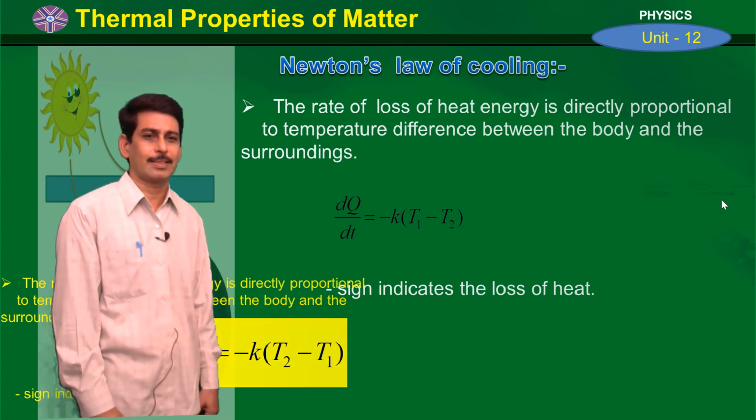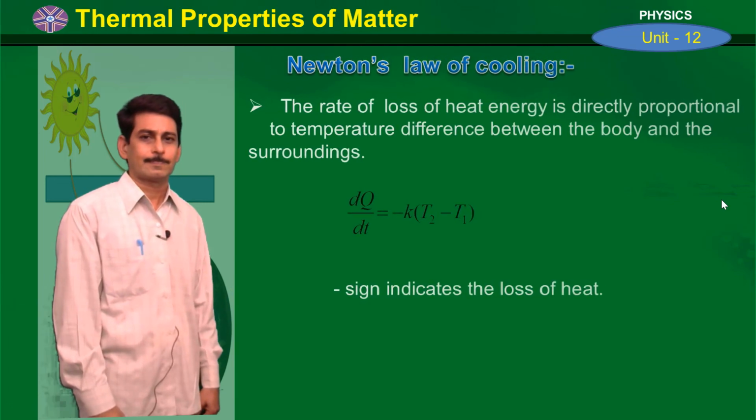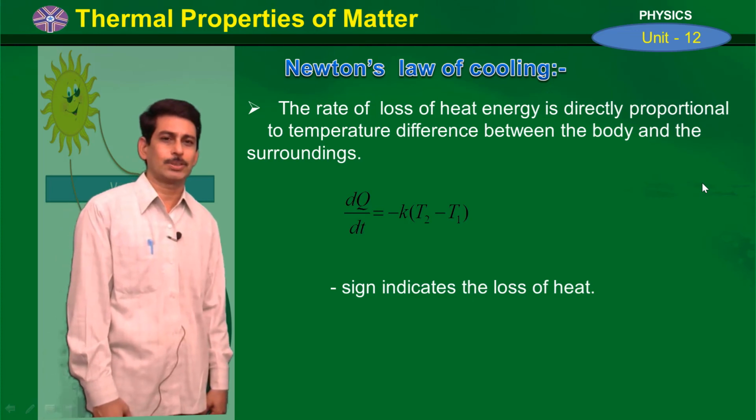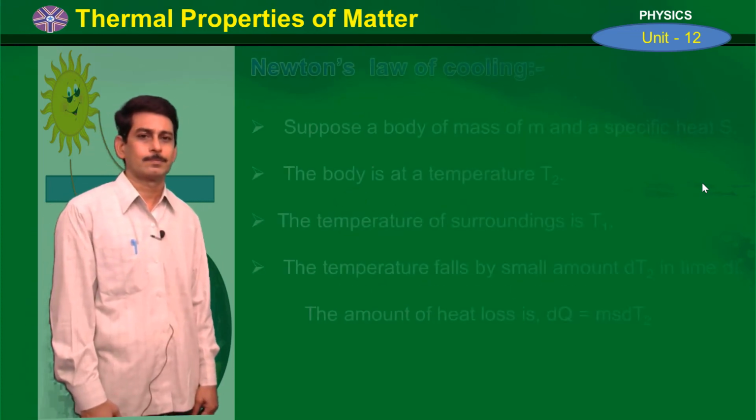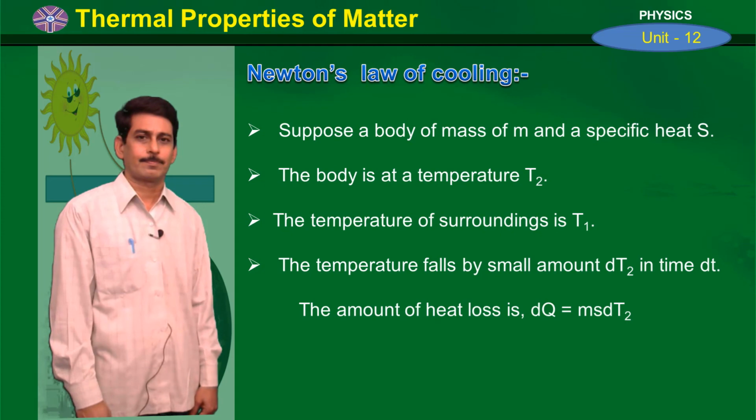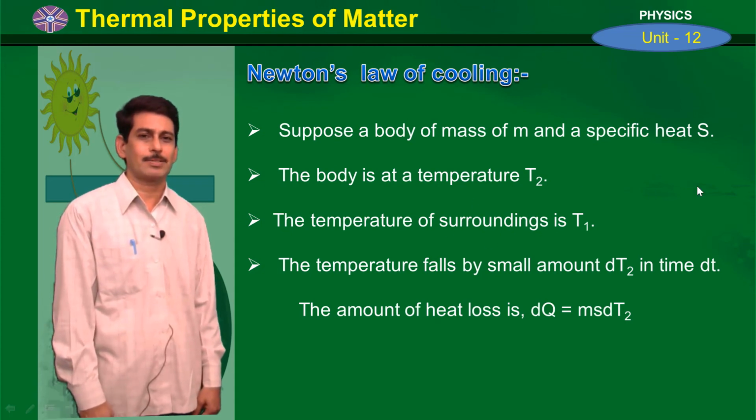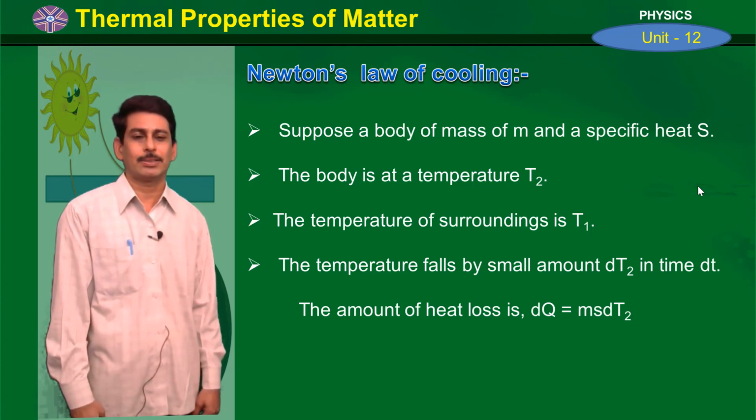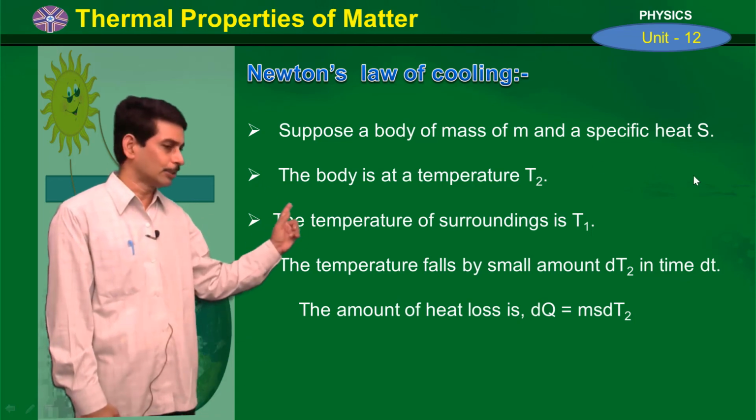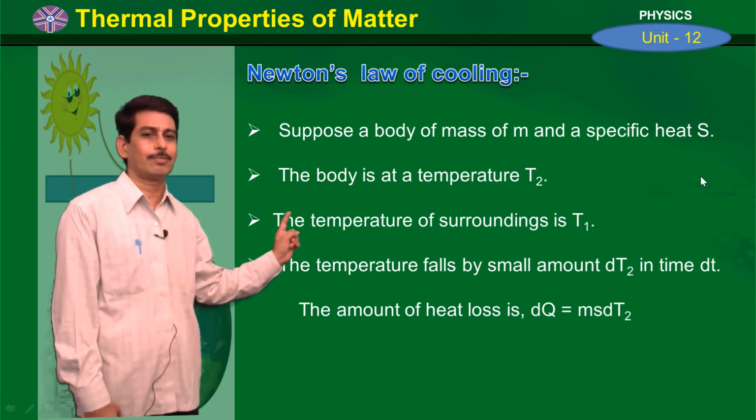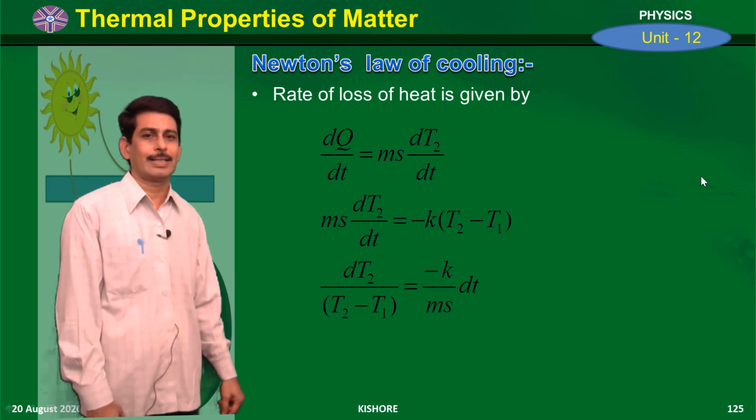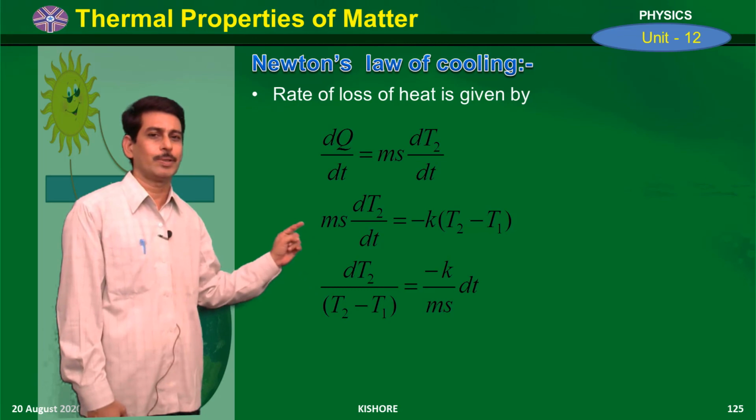So let us see once again the derivation. This is the statement of Newton's law of cooling. Suppose we consider the mass of the body as m and specific heat as s, the temperature of the body is T2 and the temperature of the surrounding is T1. Let the temperature change by a small amount dT2 in time dt. So the amount of heat loss dQ is equal to m s dT2, and we are finding the rate of loss of heat energy, which is dQ by dt.